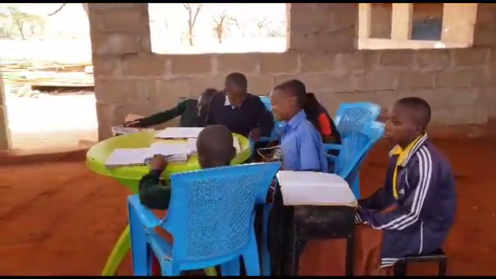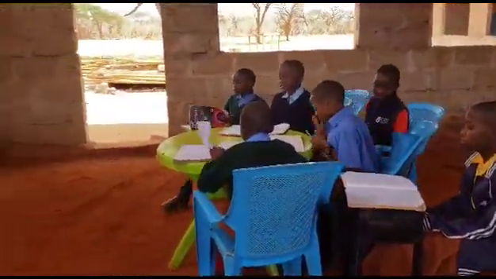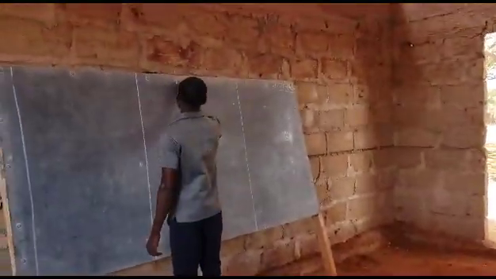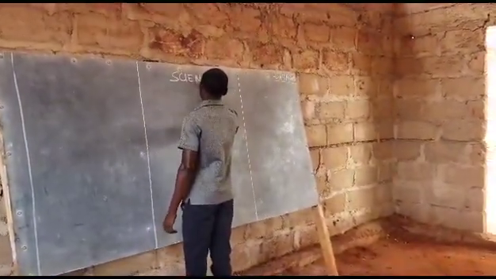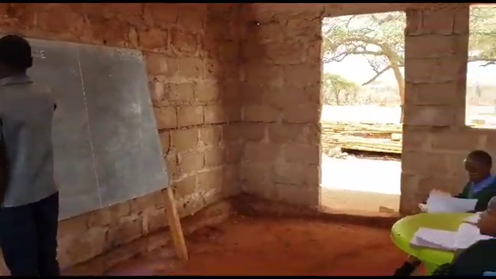So today we are going to continue with our topic, which is the circulatory system, but our subject is science.